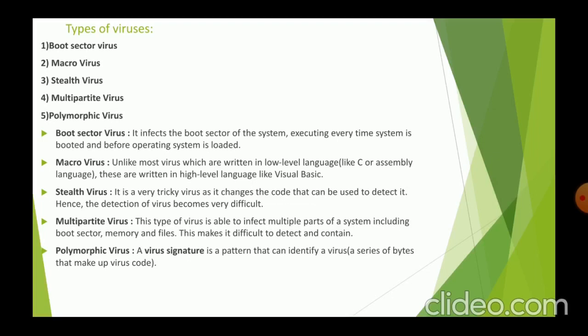The last one is the polymorphic virus. A virus signature is a pattern that can identify a virus, a series of bytes that make up the virus code. So in order to avoid detection by antivirus, a polymorphic virus changes each time it is installed. The functionality of the virus remains the same, but its signature is changed.